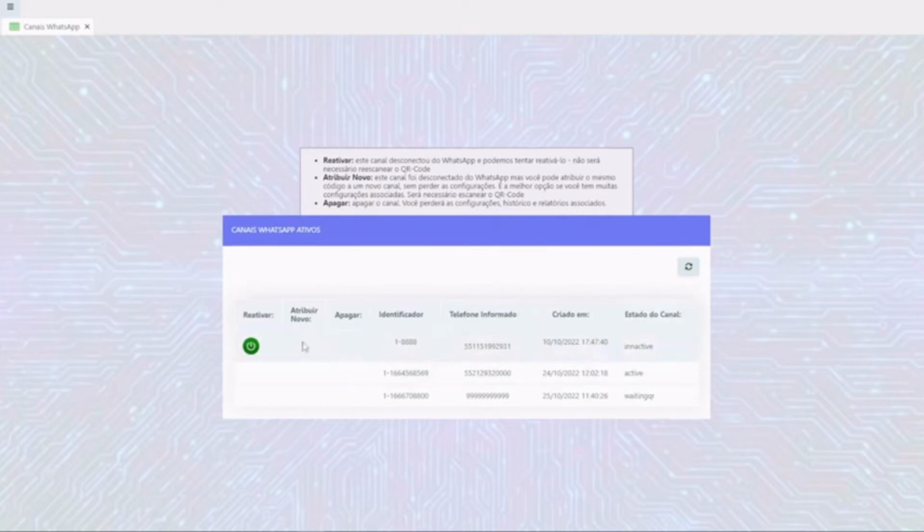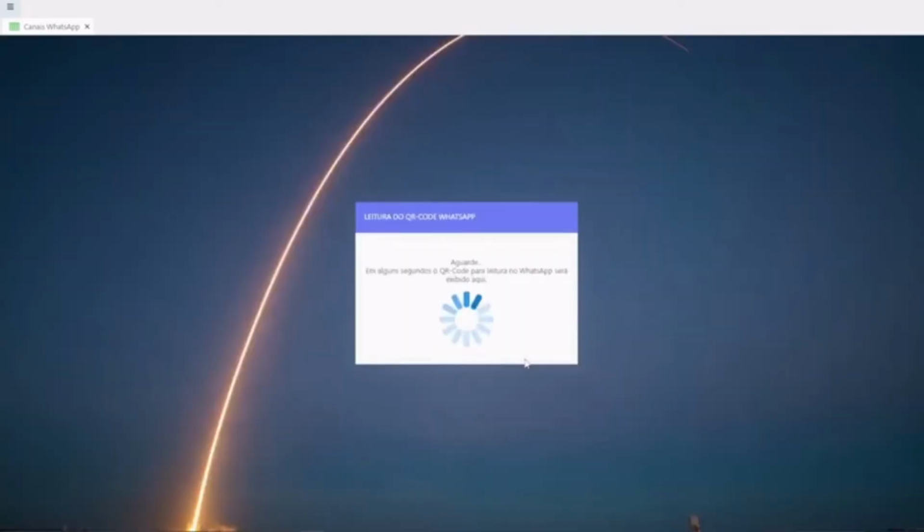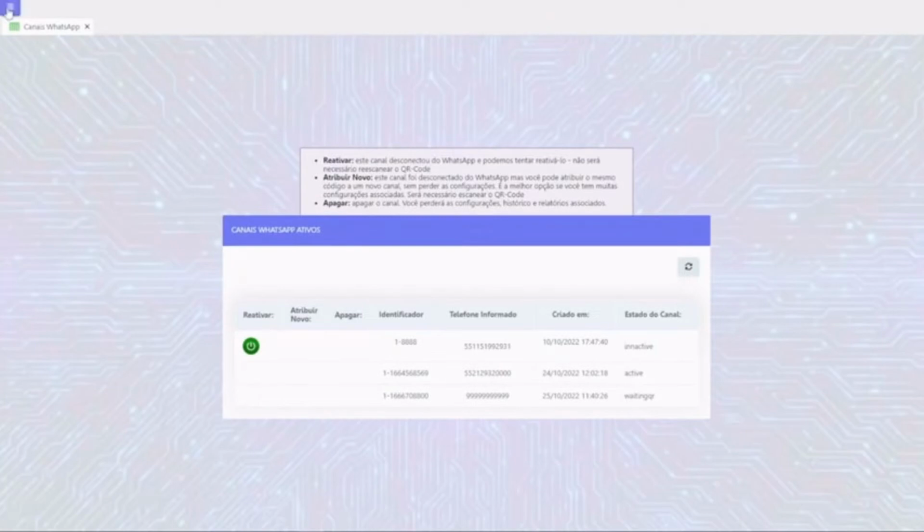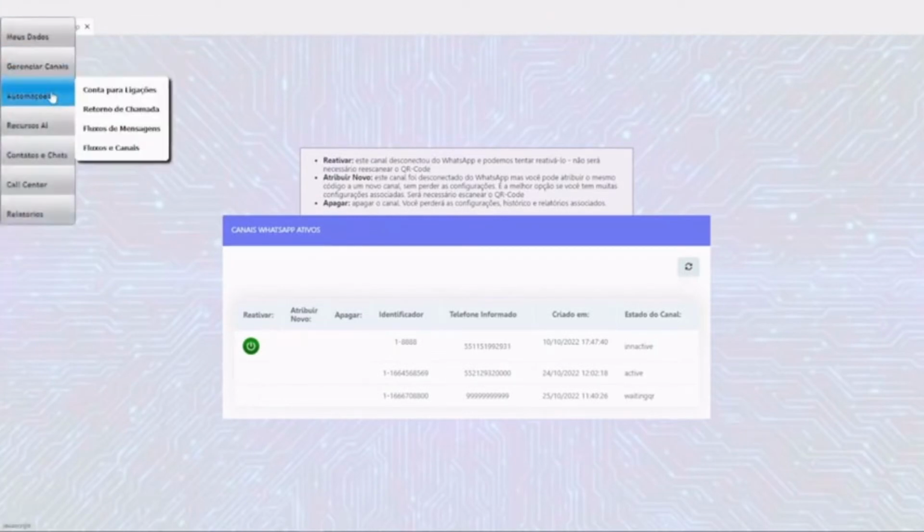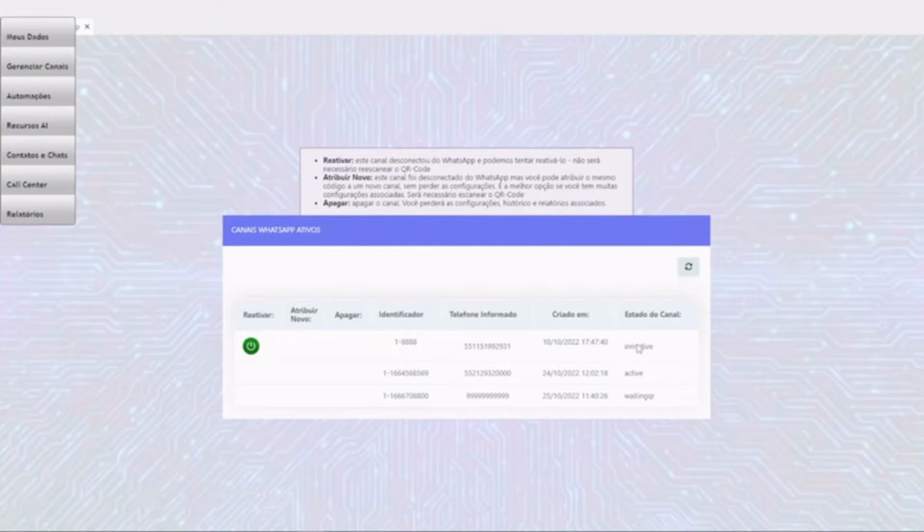For you, only the active channel will appear, which is your automation channel. I'm going to activate this one too. The inactive channels are the channels that might be stopped for some reason, so I'm going to start this one too. It's going to activate automatically. Meanwhile, I'm going to enter. So please wait because it's inactive. But in your case you're going to have just one line here with a channel that you just activated.